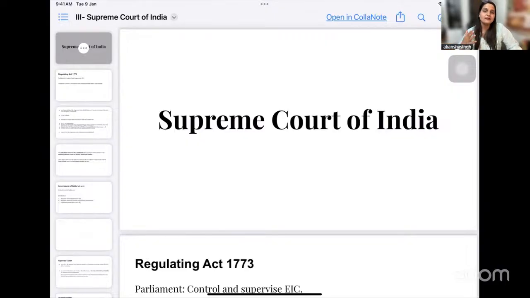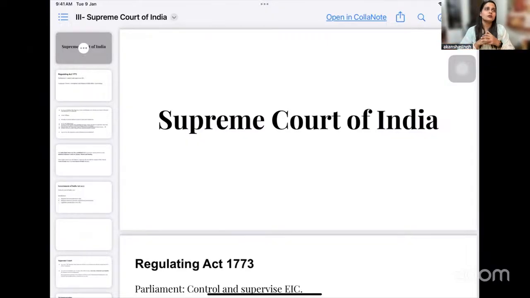So I began with certain questions that I have shown you. Whatever question paper you may pick, you may find something related to the Supreme Court of India, their jurisdiction, their powers, whether they can exercise judicial review or not, the appointment of judges. All these aspects of the Supreme Court have been asked in these papers, right? And I've already given you a glimpse of it. Now let's come to the story part of it.